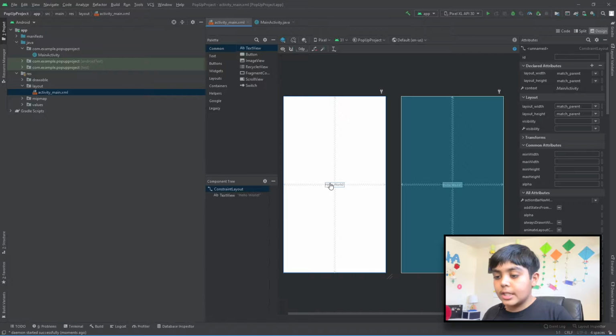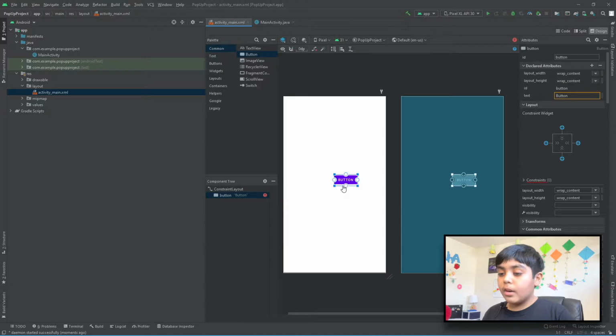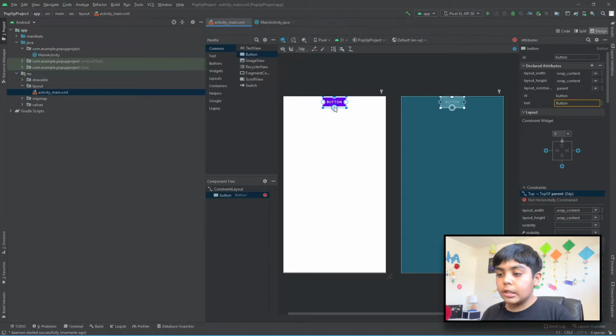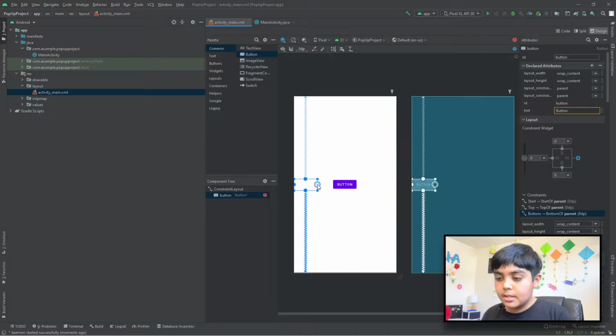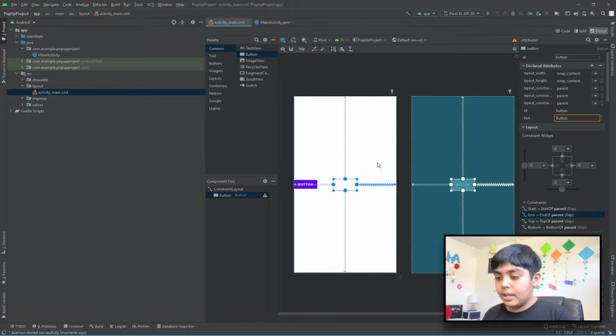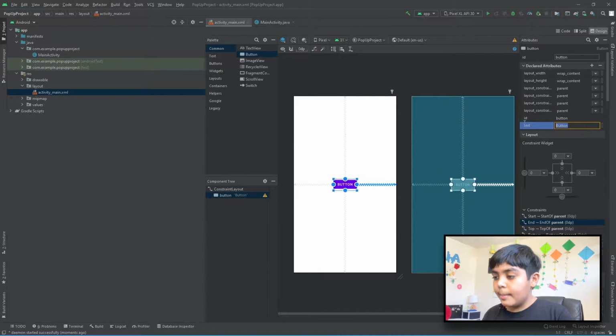So now, let's actually just create a button, because I'm going to make the user press the button and it'll show the pop-up. So let's just create the button. I'm not going to make it look good. Of course, you guys can watch one of my previous videos on Android Studio on how to make your whole page look neater. Right now, let's just add its constraints. I'm going to keep it in the middle. I'm not going to change it. I'm going to make the text say "Click Me."